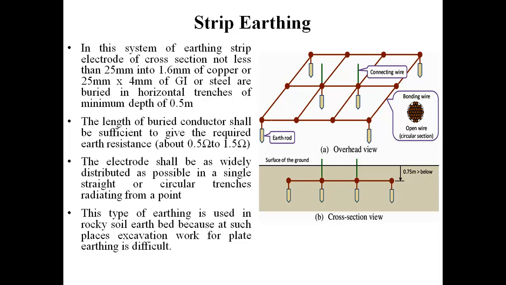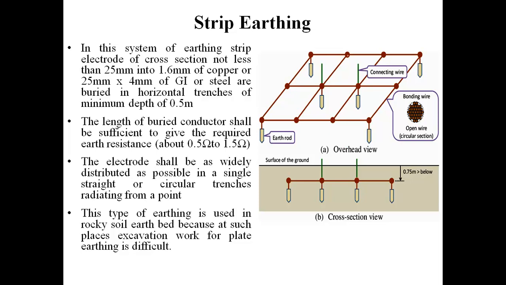There are many strips of GI or steel, and these strips are interconnected in such a way that they are forming a type of net here. And student, this net structure of the strips is then buried inside the soil.